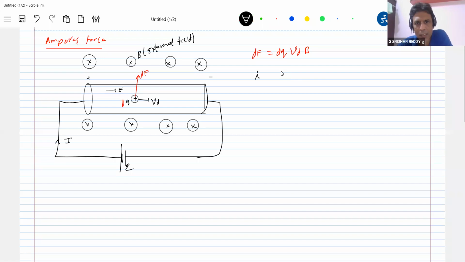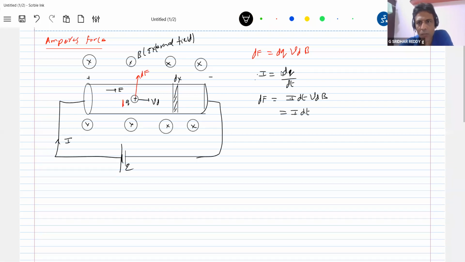How do we define I? The current I we define as dQ by dt. This dQ I'll replace with I dt. Further, what is this speed? Let me take a small elemental strip.